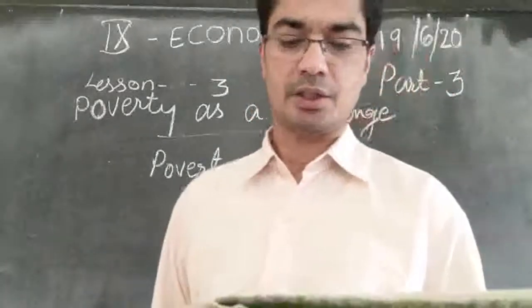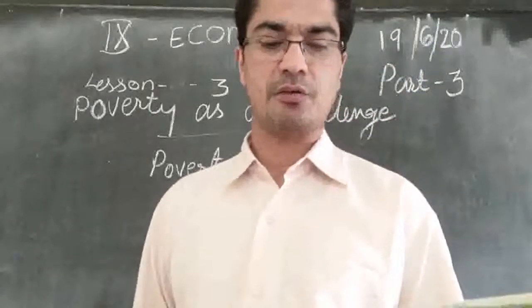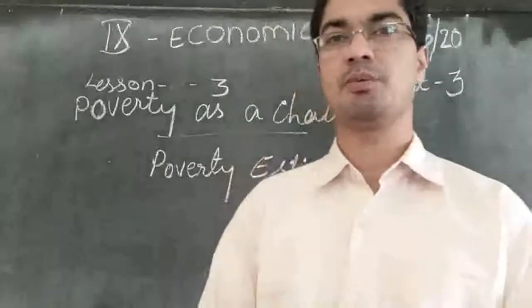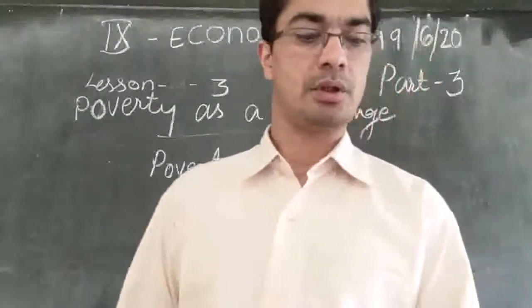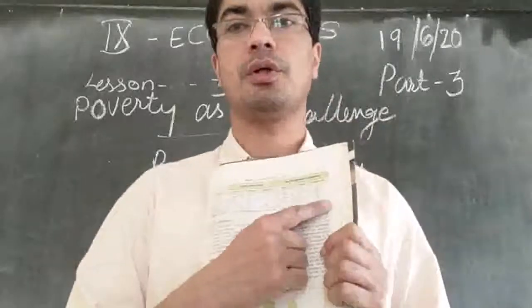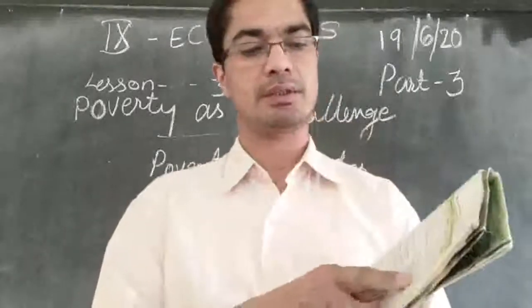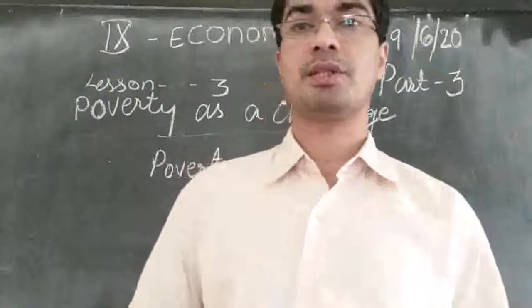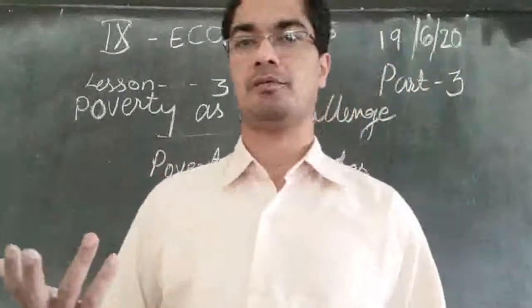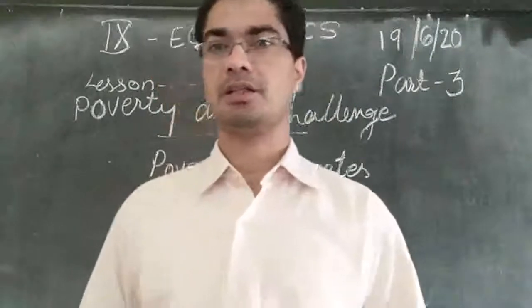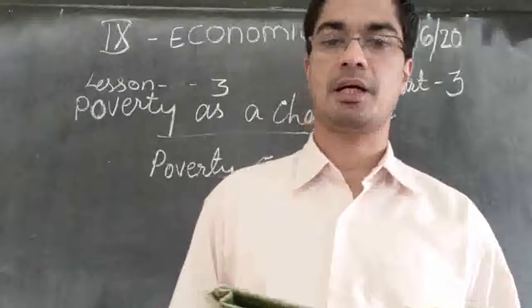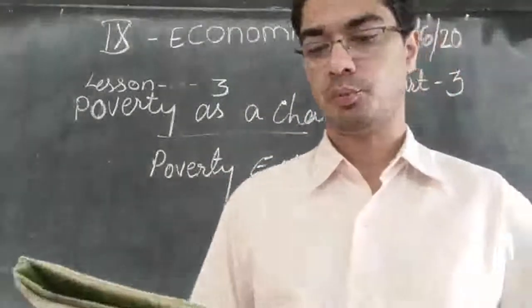Then the latest estimates indicate a significant reduction in the number of poor to about 260 million. After 10 years again, when we checked, we can find from 320 it came down to 260. So almost 60 million people were raised above the poverty line. So there is a decline, but in the first 20 years there is hardly any decline in the number of our poor people.